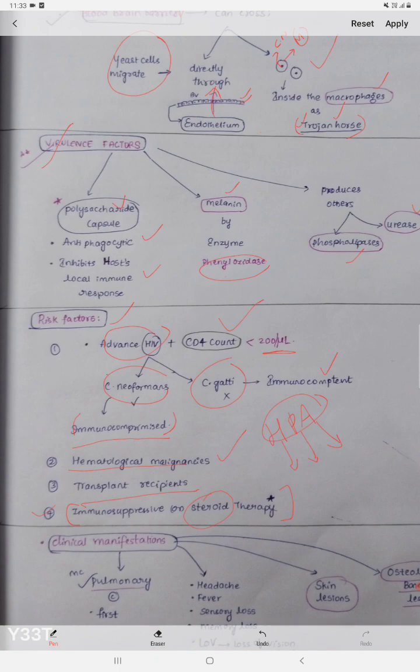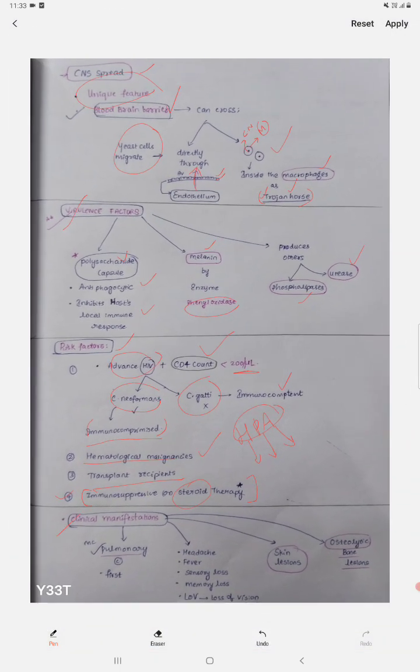You can remember this. And coming to the clinical manifestations, the signs and symptoms which are present are very important. We already discussed in the pathogenesis which organ is affected first, that is the lungs, right? So pulmonary infection is the first and most common clinical manifestation of cryptococcal meningitis. And meningitis means involving the head, so it will cause headache, fever, sensory loss, and also memory loss. And the last one is loss of vision, because of optic nerve involvement.